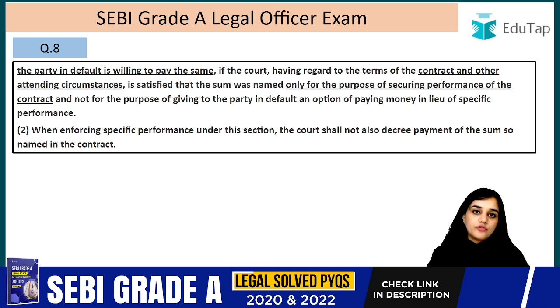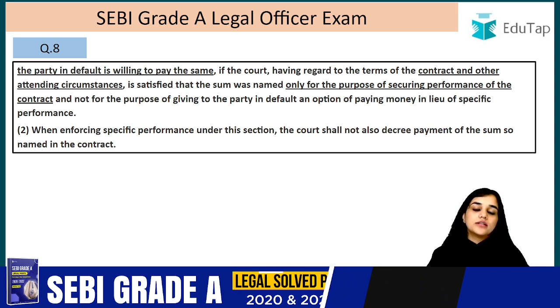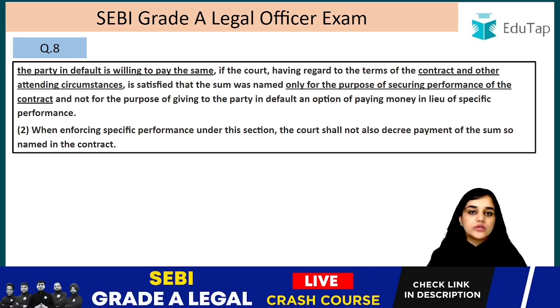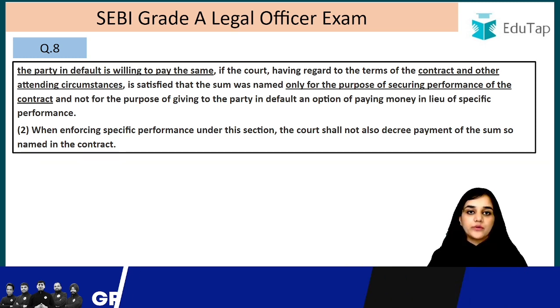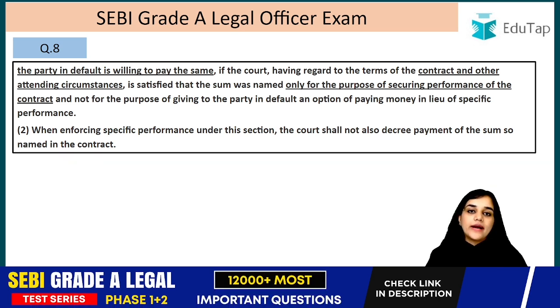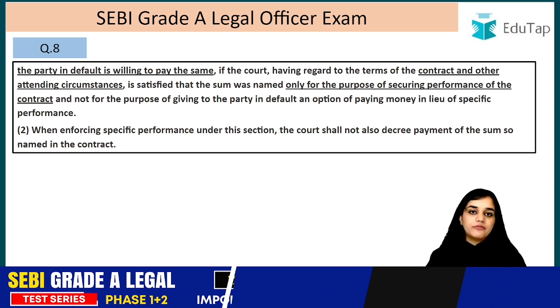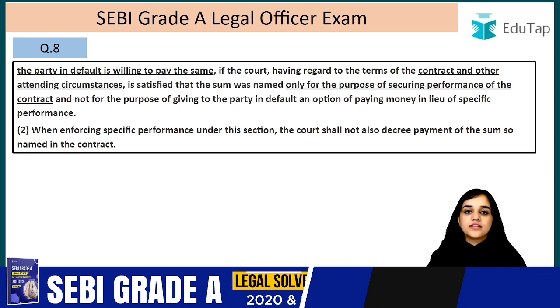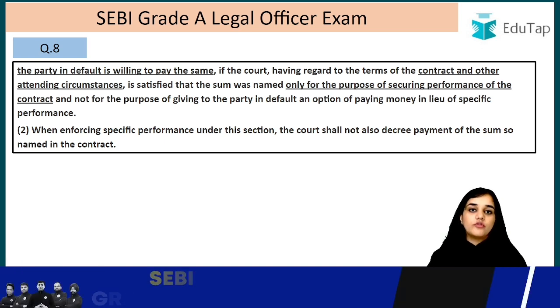Let's take an example for this section. Suppose there is a person A, he is very rich, he is very famous. He has a son who is 10 years old, and A makes sure that all the son's wishes are fulfilled, right? So one day his son sees a dog and asks his father that I want that dog. That dog belongs to B, for example. A asks B that I want to buy your dog and I will buy it for 10,000 rupees. B is very happy. He says, okay, I am ready to sell my dog to you for 10,000 rupees.